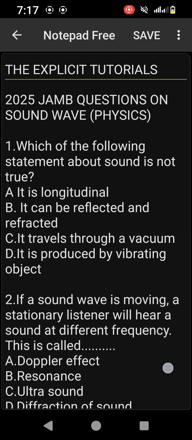All right, so it is only the electromagnetic waves that travel through a vacuum. It therefore implies that because it requires a material medium, it cannot travel through a vacuum. So the answer is option C. It travels through a vacuum.